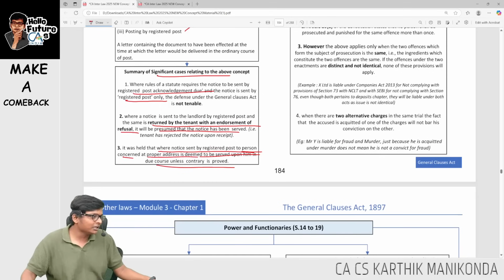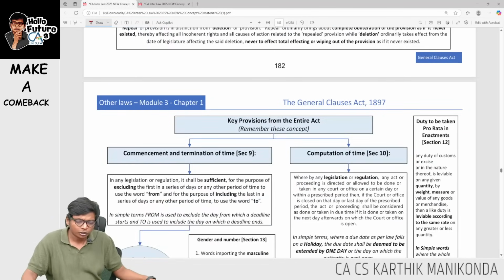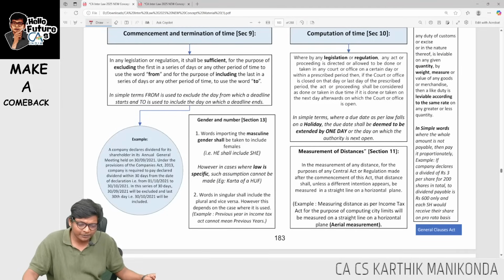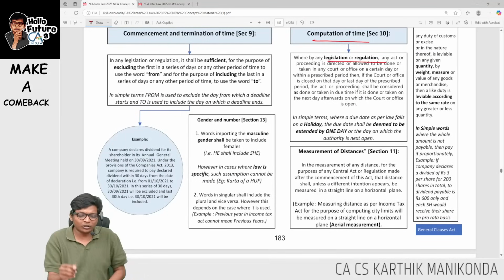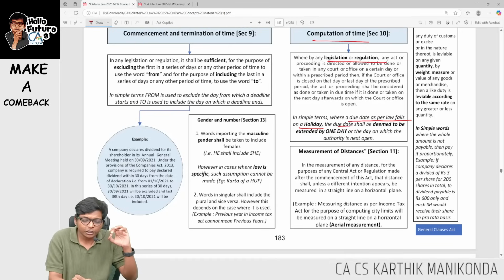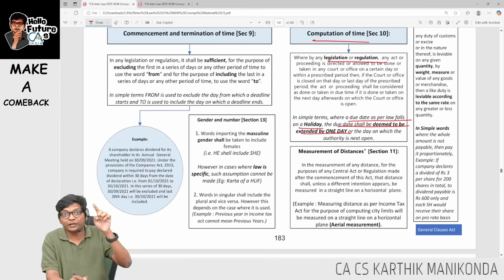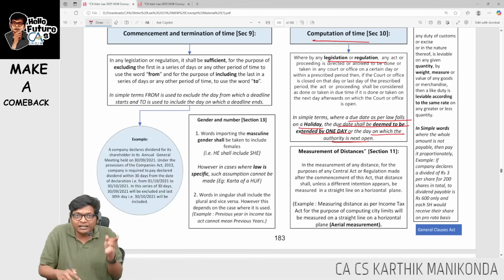When the court is on leave or any official working day is leave, look at this. That is the next point. Computation of time, under any legislation. In simple terms, what is it? Where the due date as per law falls on a holiday, when the court is on leave, the due date shall be deemed to be extended by 1 day on which the authority is next open.